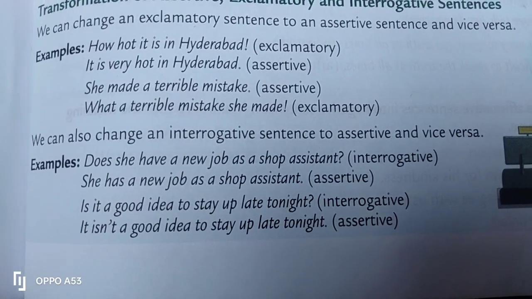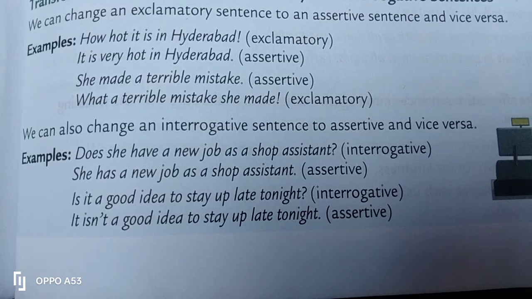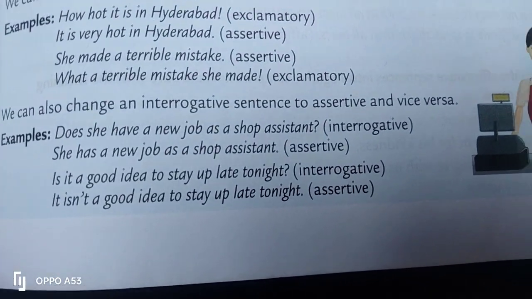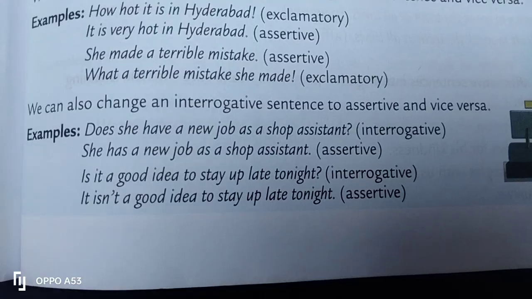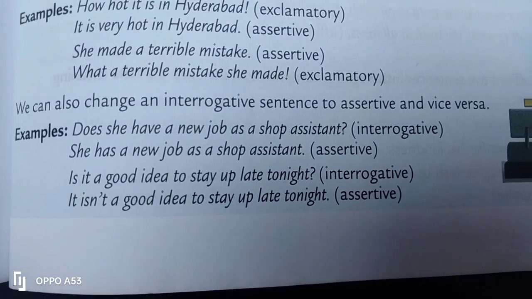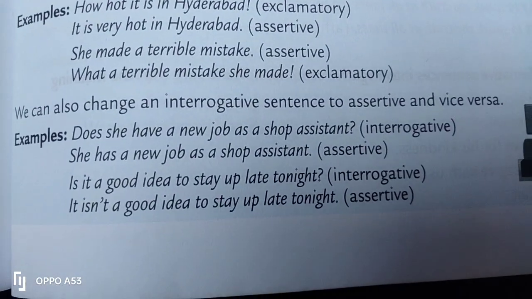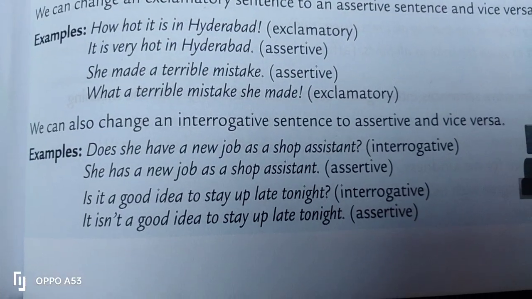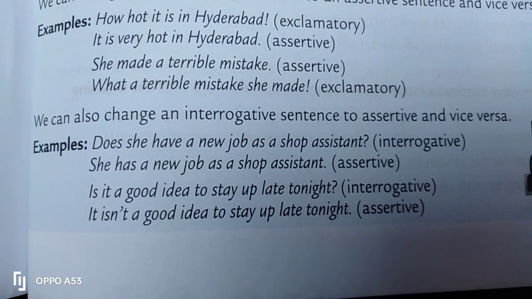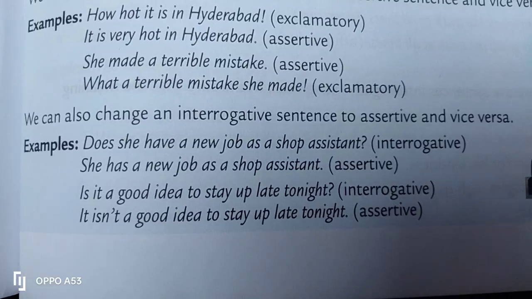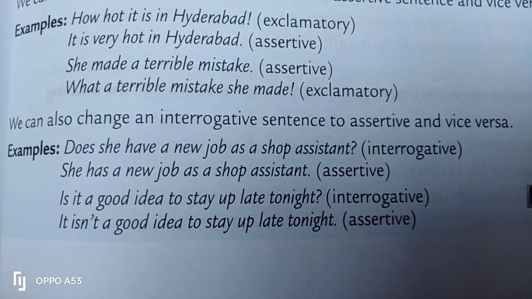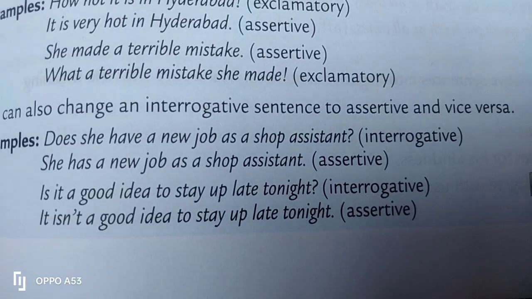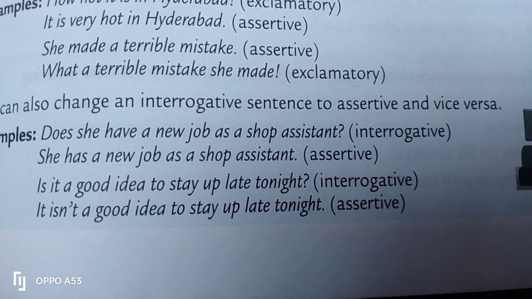A little deeper, you will see that we can also change an interrogative sentence to assertive and vice versa. The following part of this lesson topic will be an exercise that will be given to you to do. We can also change an interrogative to assertive. Let us see how we can do it. Look at the examples given here. Does she have a new job as a shop assistant?